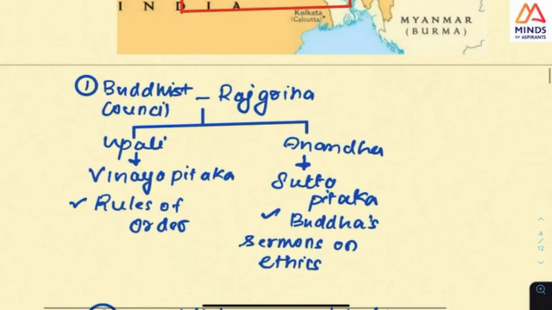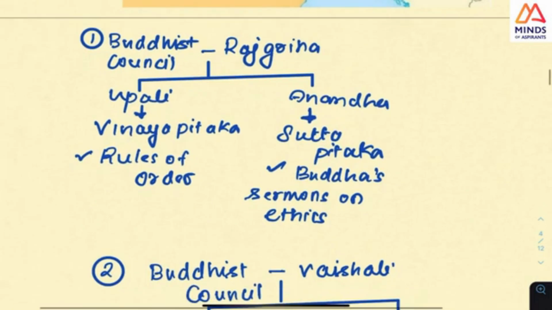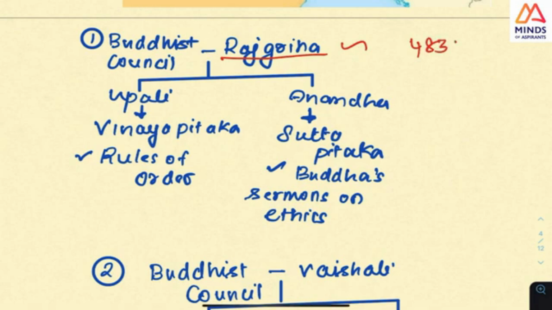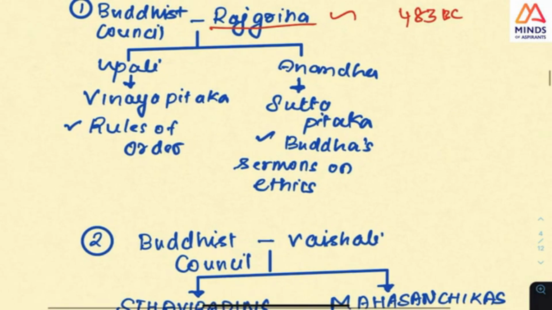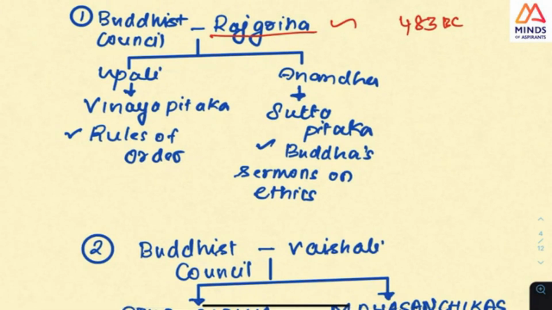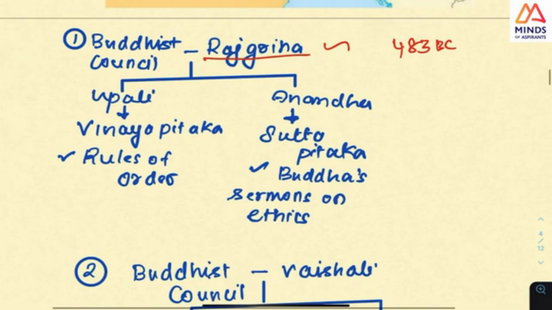Next, the Buddhist Council is very, very important. Earlier they used to ask about the first council, who was the king at what age, and something like that. But I don't think they are going to, because now UPSC has evolved into something like how the logic works. That is what they are saying.